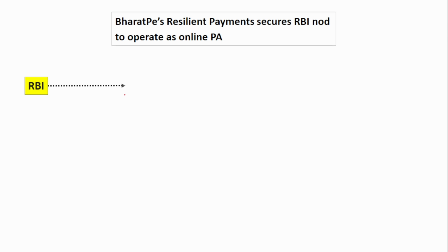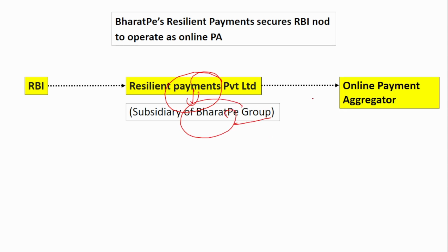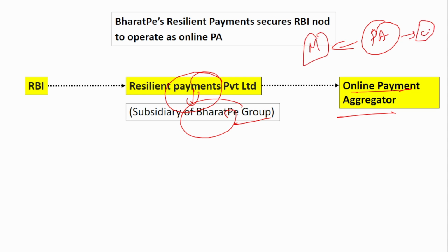Next is Reserve Bank of India has provided the license to Resilient Payments Private Limited to operate as a payment aggregator. So this Resilient Payment Private Limited, it is a subsidiary of Bharat Pay Group. Here it has received license to operate as an online payment aggregator. So we know what is a payment aggregator. So they are in between the merchants and the customers. So when you go and purchase something in the Amazon, you have multiple options, but via which you can make payment, right? Either by online net banking or credit card or debit card.